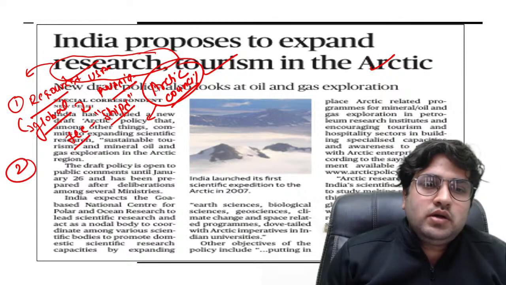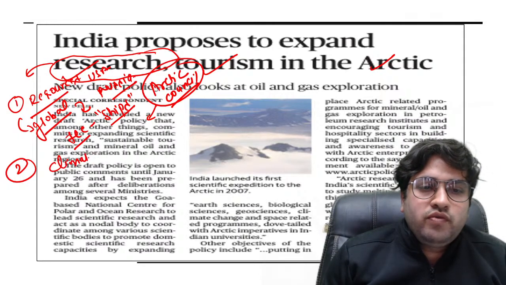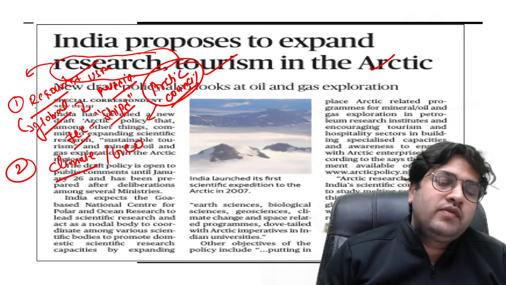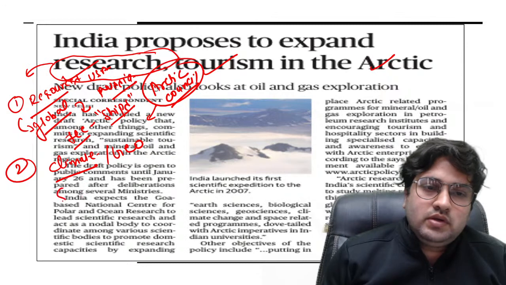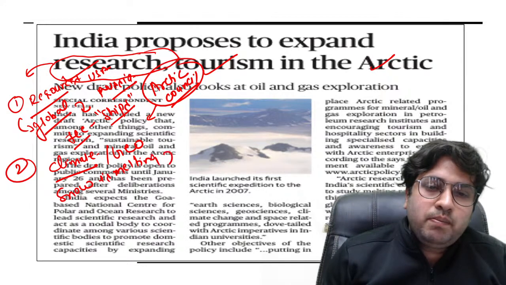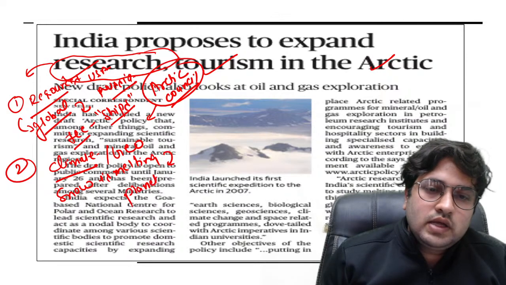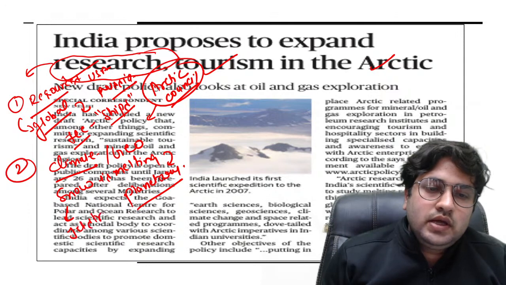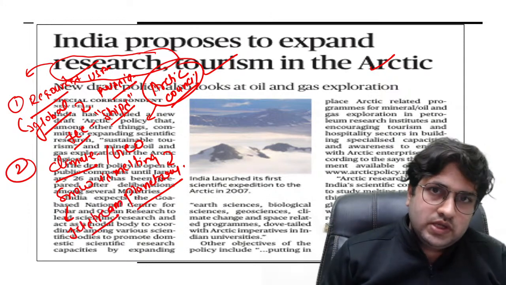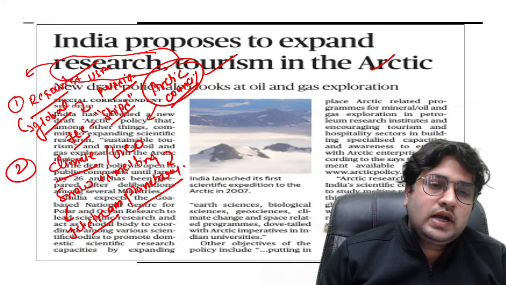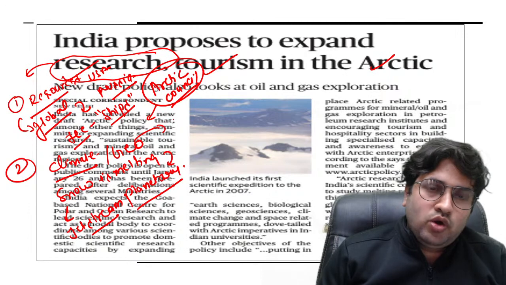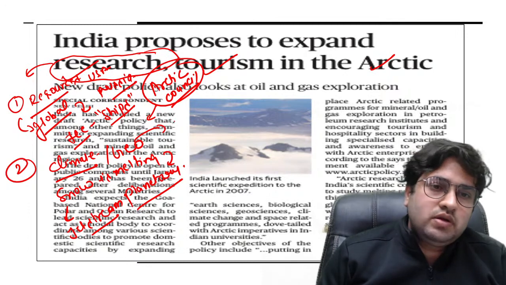Next is about the knowledge of climate or geographical knowledge, because if snow is continuously melting, it will impact the planetary winds as well. The climate will also be impacted. It can impact the jet streams. It can impact the wind circulation, air circulation, which will directly or indirectly impact or affect the climate of various parts.